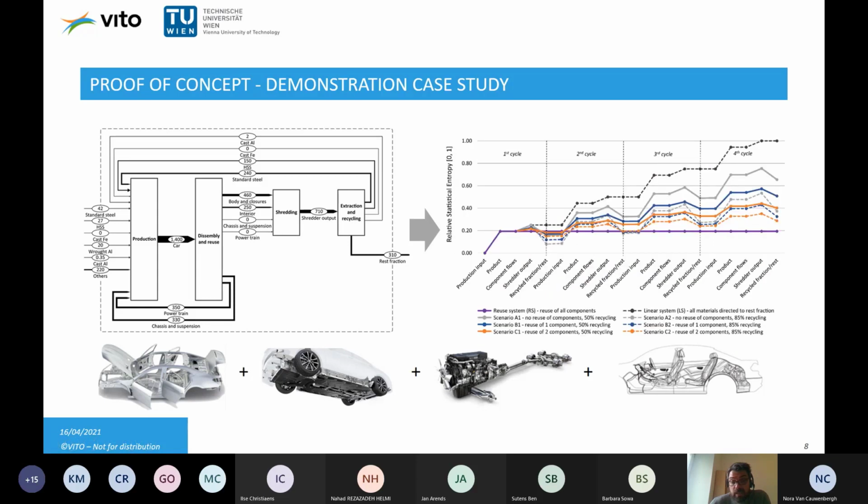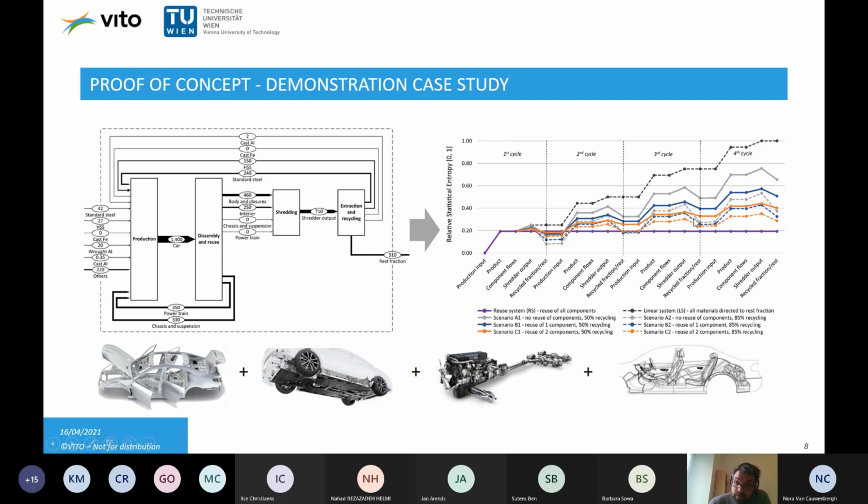works. So we can also run the system over several cycles. So let's say 4 cycles, and we can see the performance, the black dotted line of the linear system, that each time we need the full input of resources, and in the end of that life cycle, they all become waste. In relation to that, we can see the highly value-maintaining or functionality-maintaining system, where all components are constantly reused, there's no waste, and all the other systems are in between.